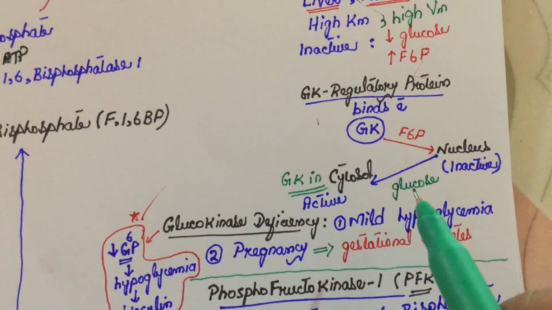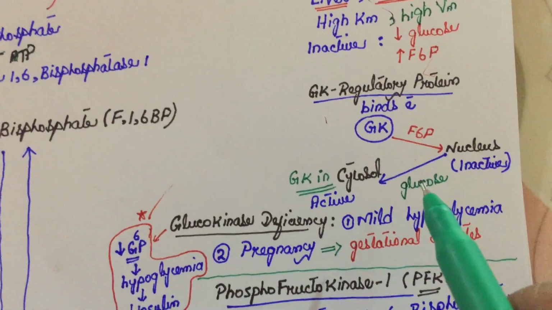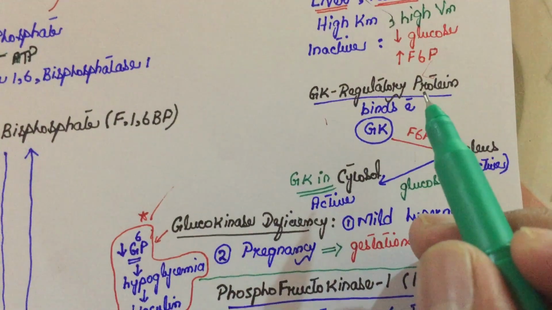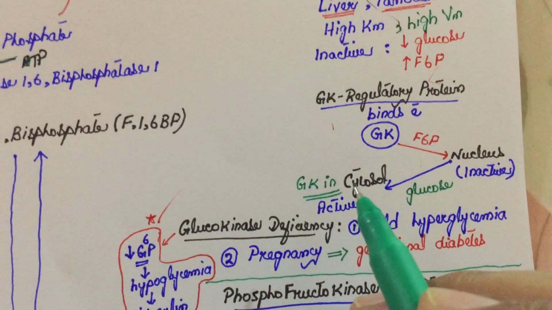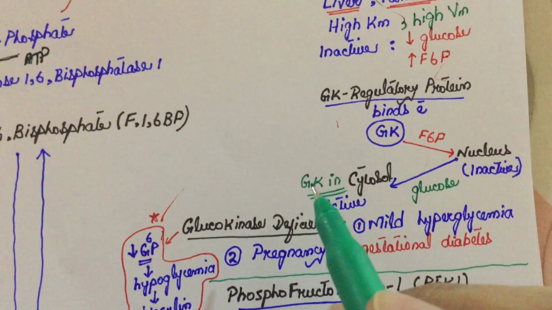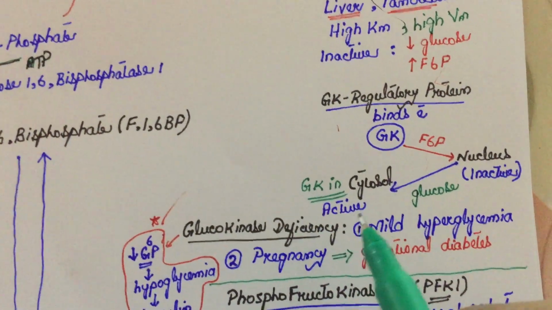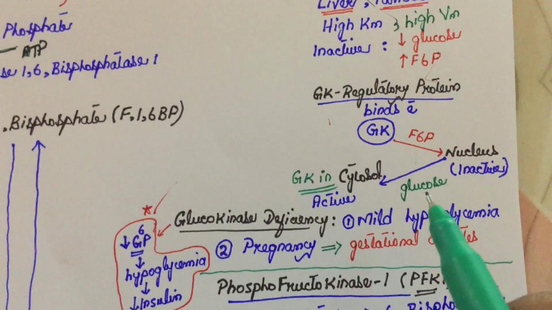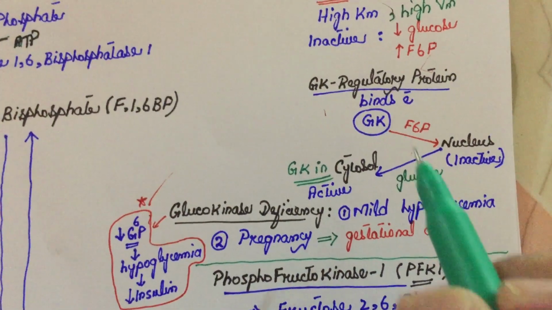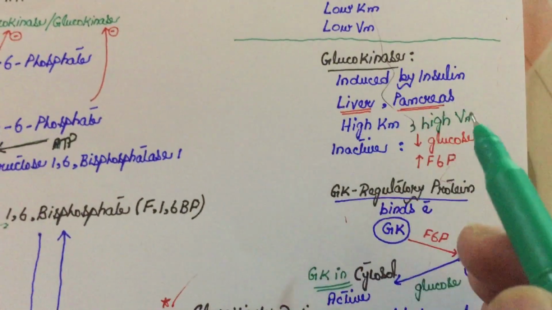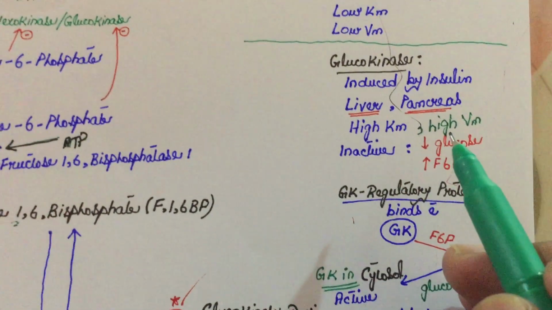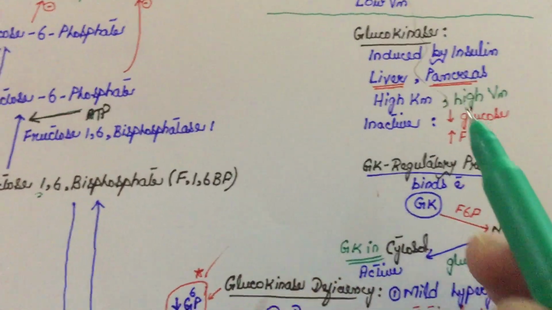When glucose comes, this glucose competes with the glucokinase regulatory protein and translocates the glucokinase back into the cytosol, and when it comes into the cytosol, this glucokinase becomes active. So a very high amount of glucose is required to compete with the glucokinase regulatory protein. That is why we say that glucokinase has a very high Km. It is only activated in a high amount of glucose.